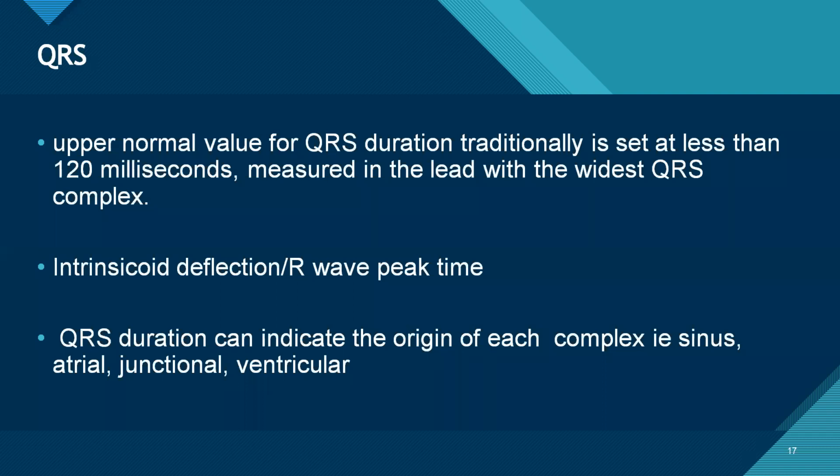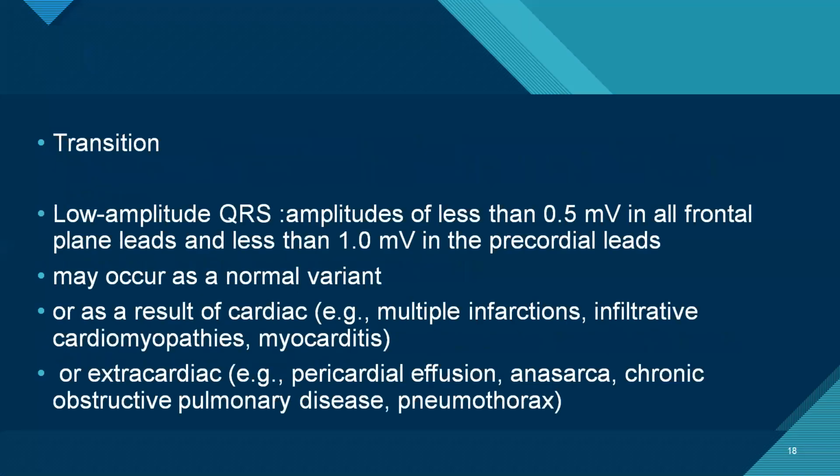QRS duration also indicates the origin of complexes like sinus, atrial, junctional, ventricular. There is normally a transition from the precordial leads V1 to V6 with gradually increasing R wave, and normally the transition occurs in V3 to V4.